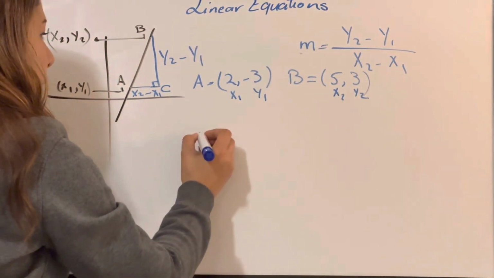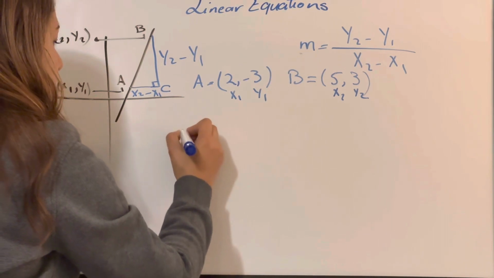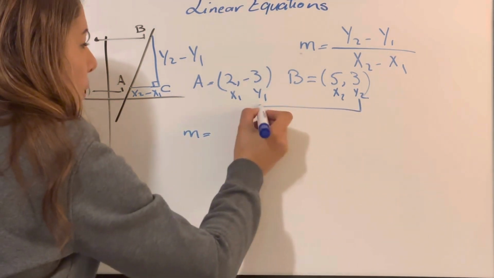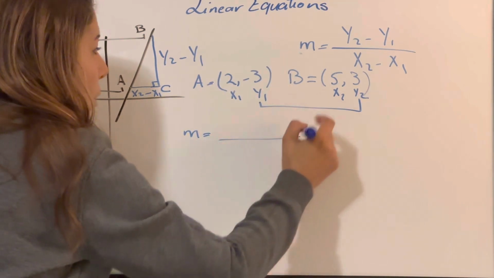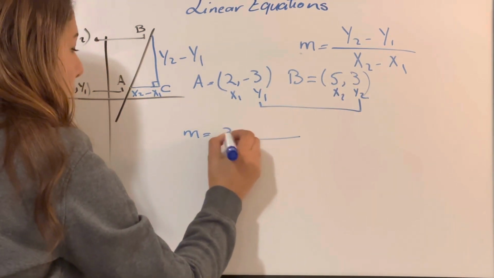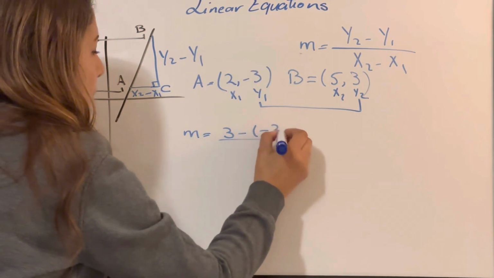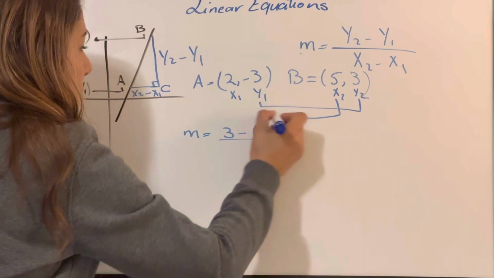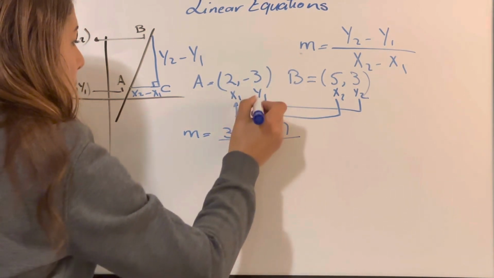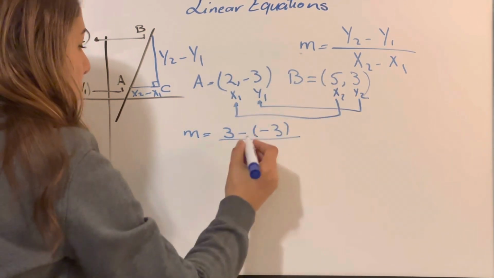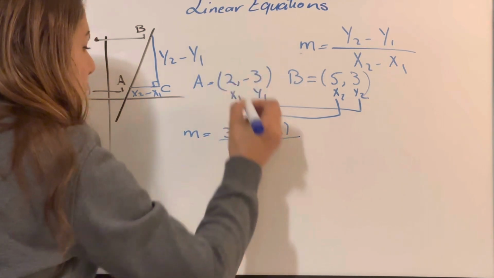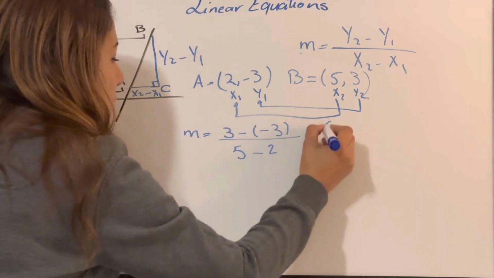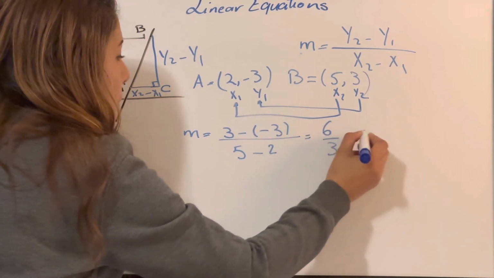So the slope m is y2 minus y1. y2 is 3 minus minus 3, over x2 minus x1. x2 is 5 minus x1, which is 2. So here it will be 6 over 3, which is 2.